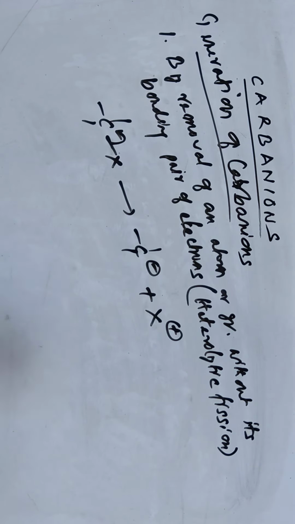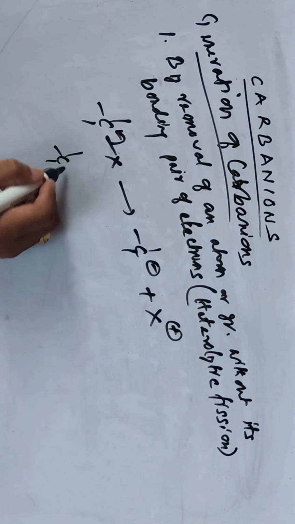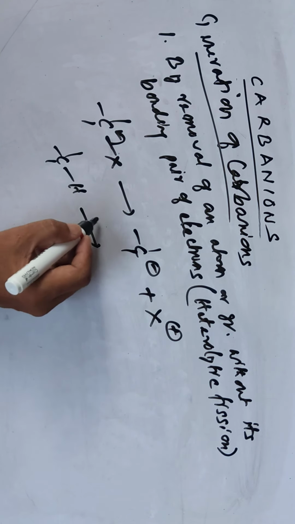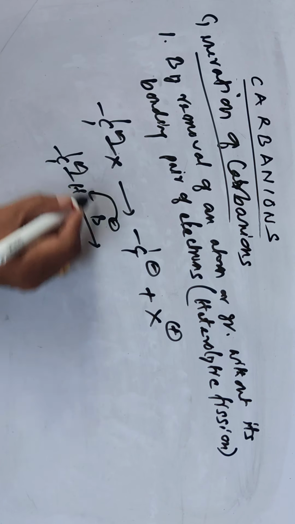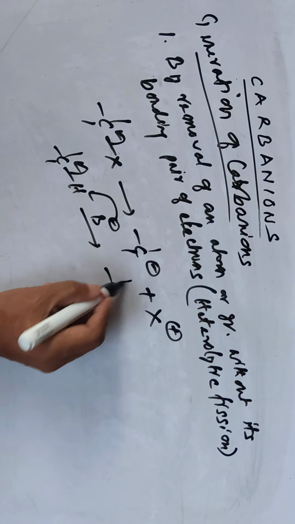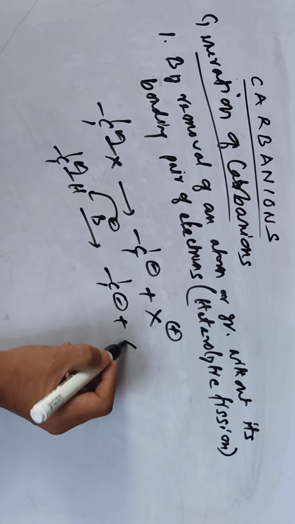This kind of reaction you can find in carbon acids and leaving groups. We have discussed this: a base abstracts the proton, so we can have this carbanion also. We discussed the pKa.